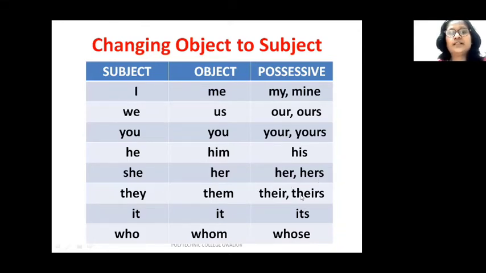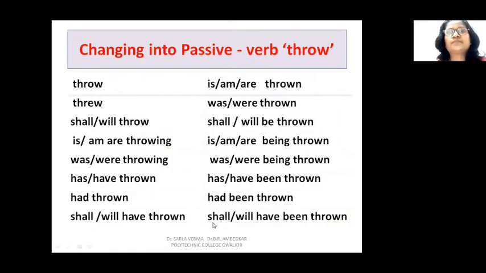Their or theirs for they. So when it is in the place of subject, it is they. When it is used as an object, it is them. And for possessive, it is their or theirs. It is it for who. The objective is whom, and the possessive case is whose. So this possessive was for your general information. For changing active to passive and vice versa, you will require these subject pronouns as well as these object pronouns.